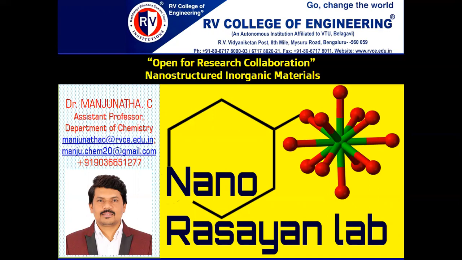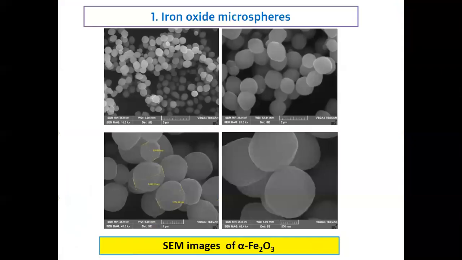I'm looking for researchers who have expertise in these applications to help us in studying these applications for our nanomaterials. So let us look at some of the nanomaterials that we have synthesized at RV Nano Rasayan Lab.